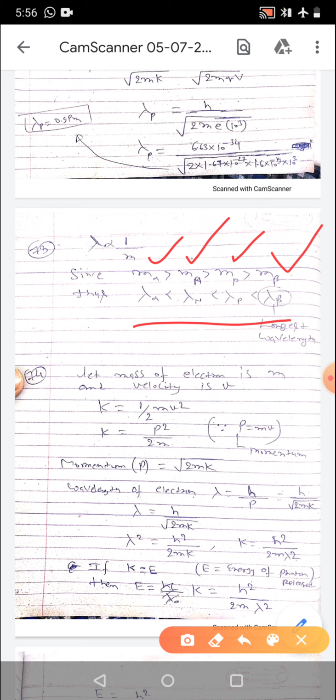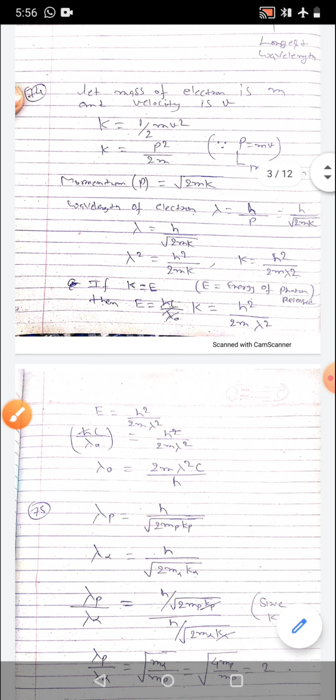Then in question 74, an electron with the de Broglie wavelength lambda falls on the target of an X-ray tube. We are asked to find the cutoff wavelength of the emitted X-ray.